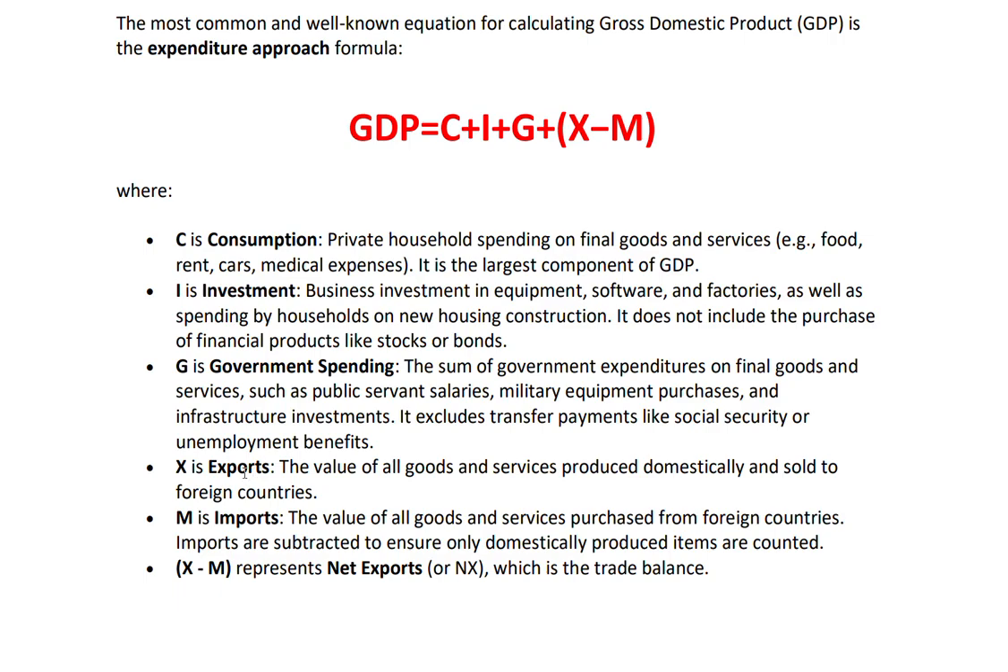Then we have X, which, as I indicated, is exports, and it represents the value of goods and services produced domestically, that is within the particular country, and sold to foreign countries. While M is imports, which is the value of goods and services purchased from foreign countries. Imports are subtracted to ensure only domestically produced items are counted in the calculation of GDP. Hence, we go to X minus M, where X minus M represents net exports. Typically, this is also noted as NX, which is the country's trade balance.